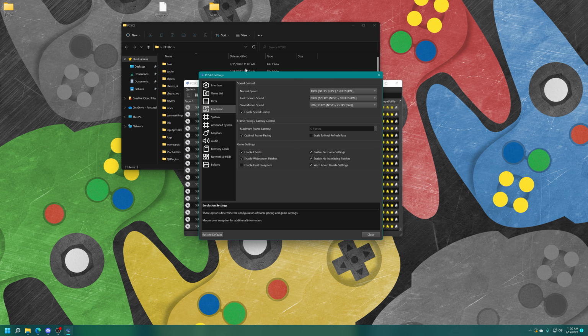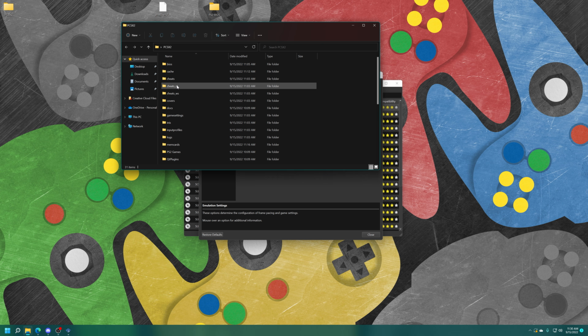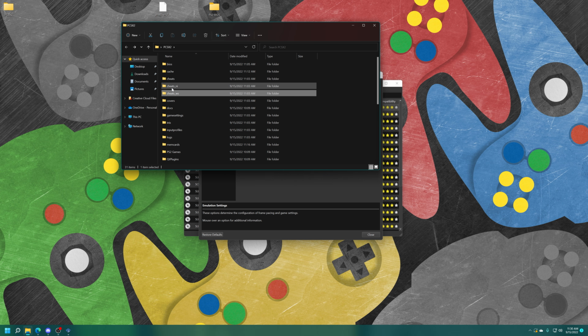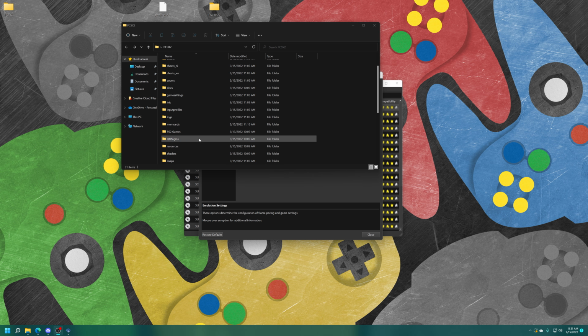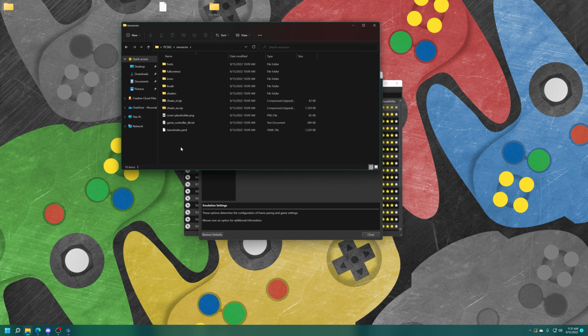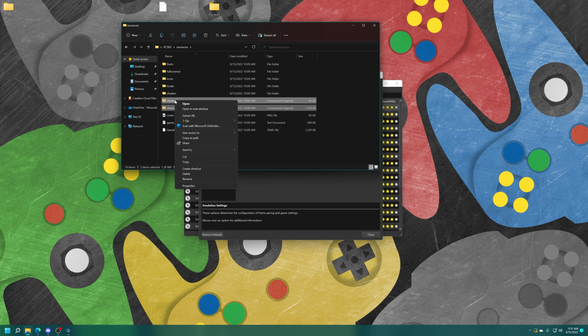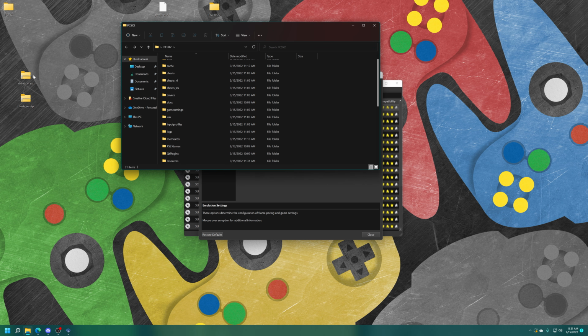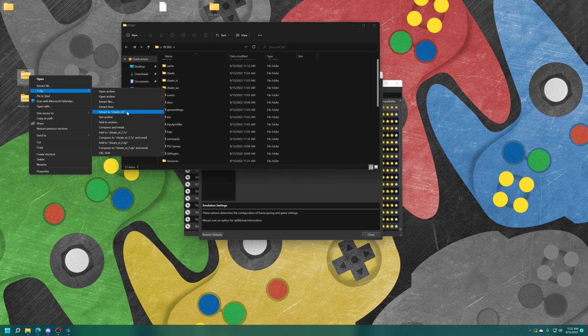Once you enable these, if you head back into your PCSX2 folder, you'll see a cheats NI folder, a cheats WS folder, and just a normal cheats folder. To get the no interlacing and widescreen patches in place, find the resources folder within your PCSX2 folder. So just scroll down, resources, and you'll see a Cheats NI and a Cheats WS zip folder here. I'm just going to drag these to my desktop real quick. Back out there. But then I'm just going to get these extracted.